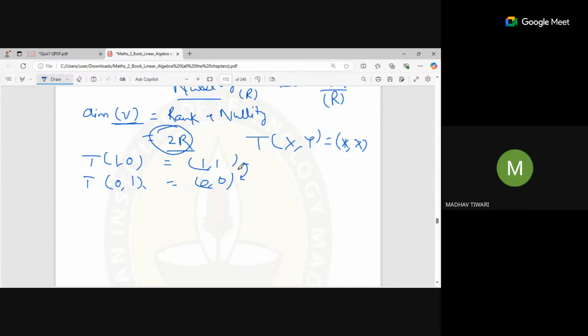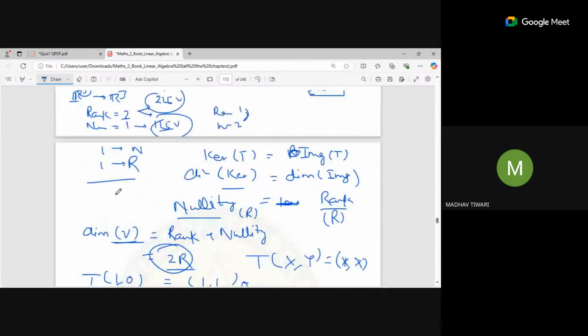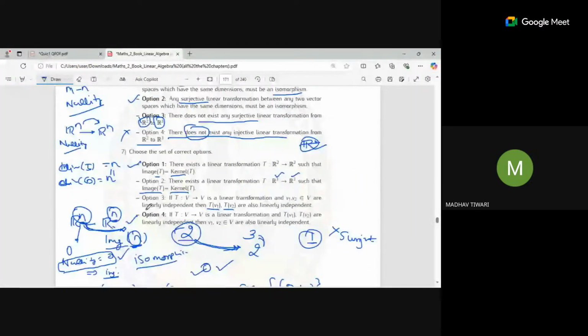They can only be linearly independent when your nullity is 0. If nullity is something, then they cannot be linearly independent. Maybe you will find some points that can be written as a linear combination of the other one, right? So that's why this is wrong.